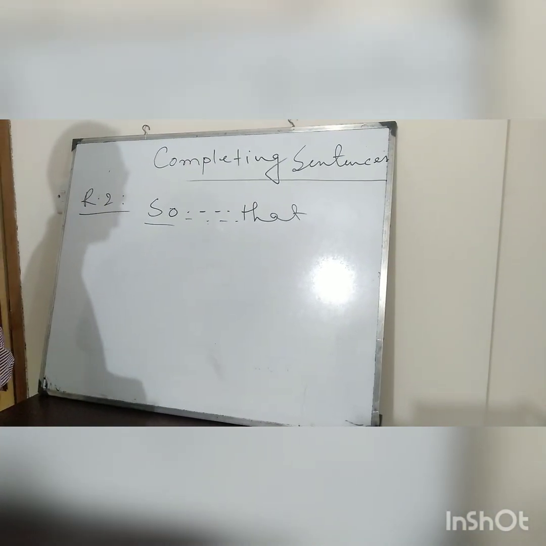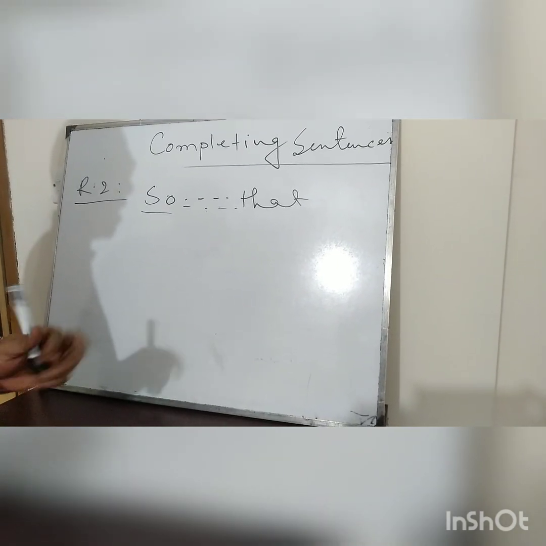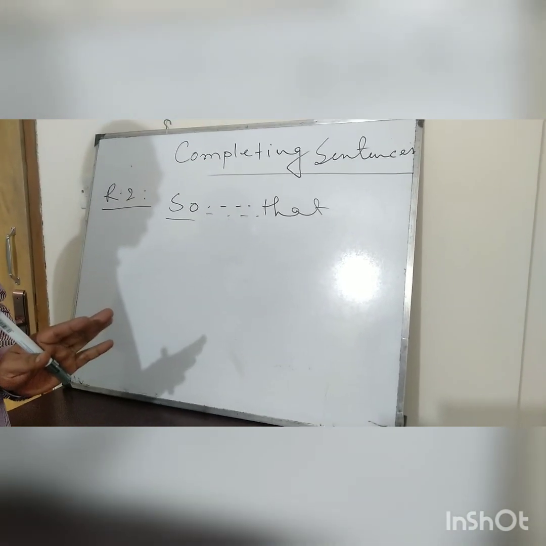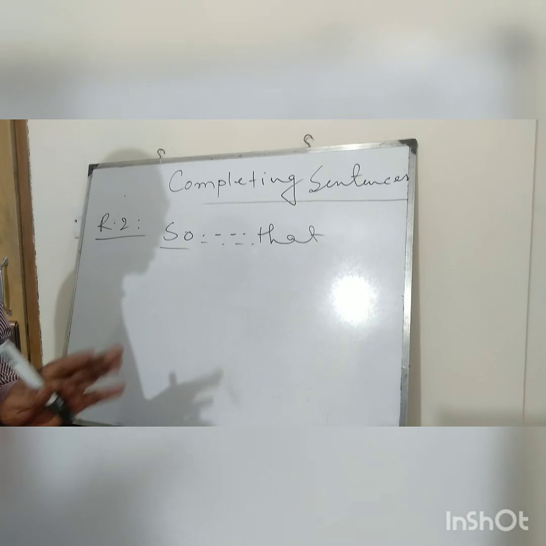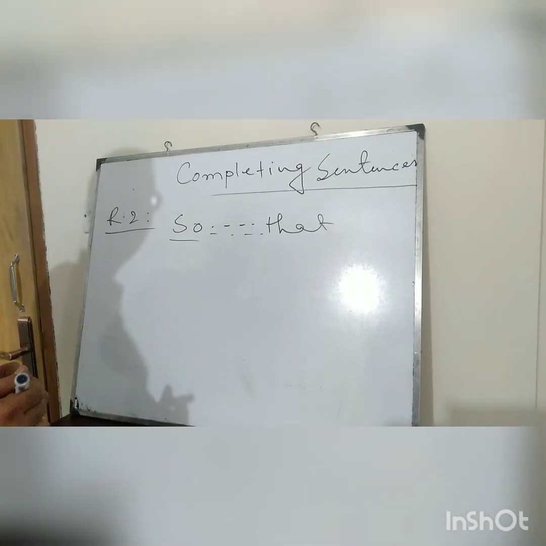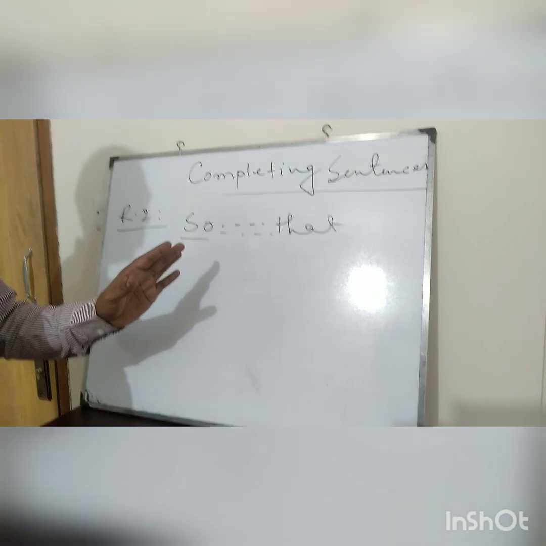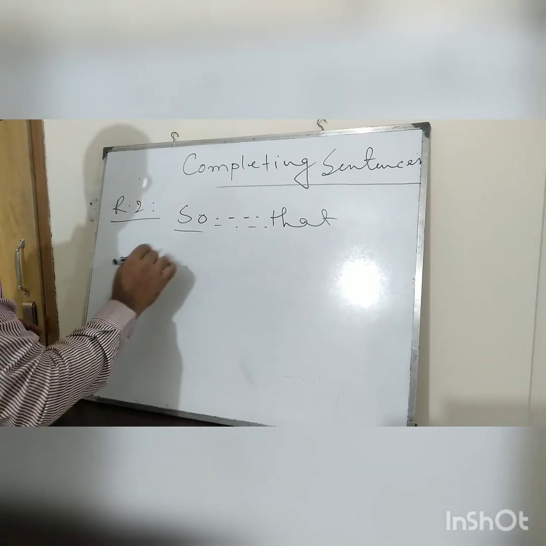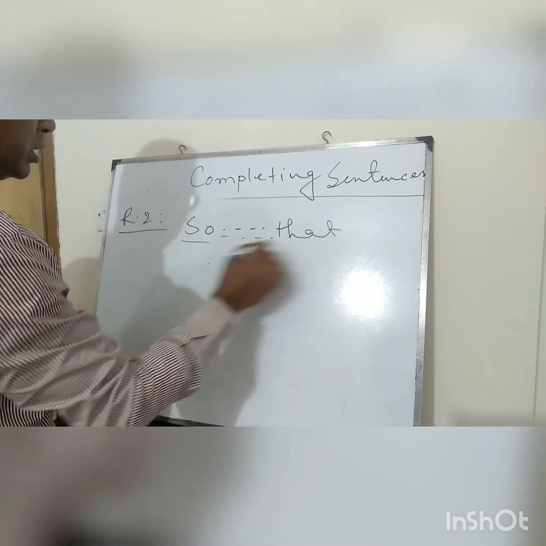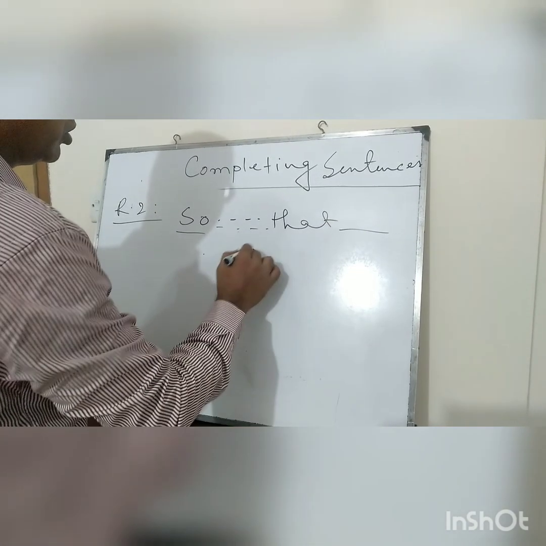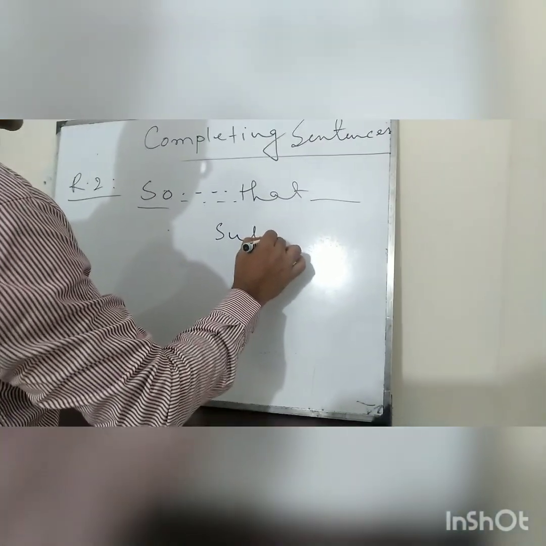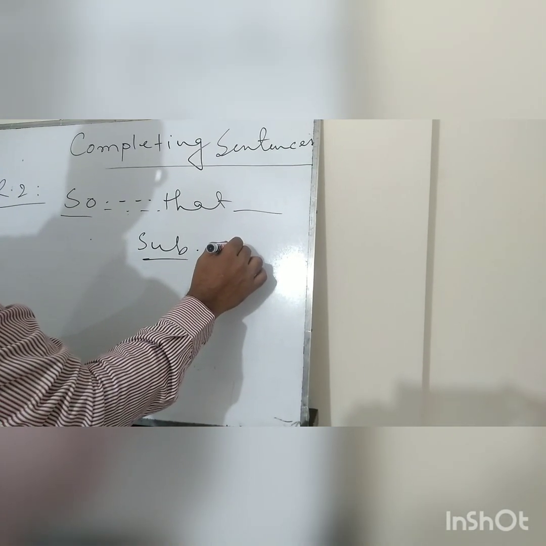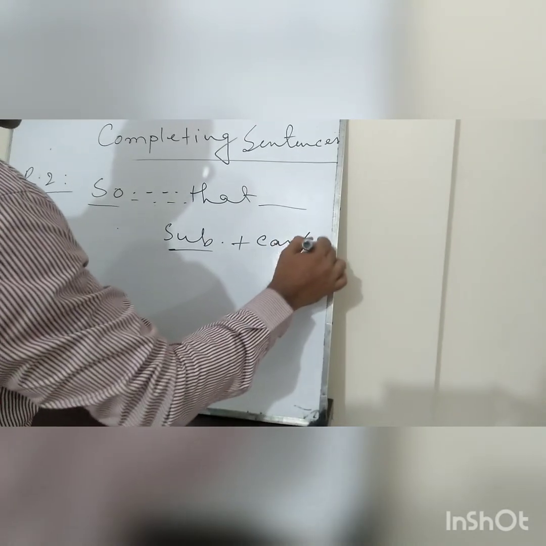Positive adjectives are those words which basically is liked by everybody, because those types of adjectives are used for praising somebody, or for saying something good about a person. So when the adjective will be positive, the sentence will also be positive, and after that you will use a subject. I am writing the short form of subject plus can, could.